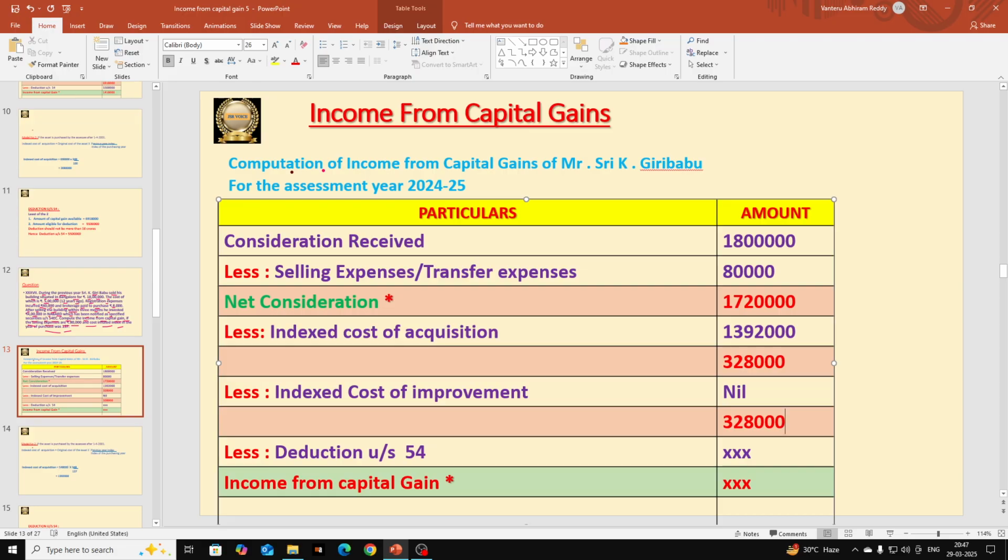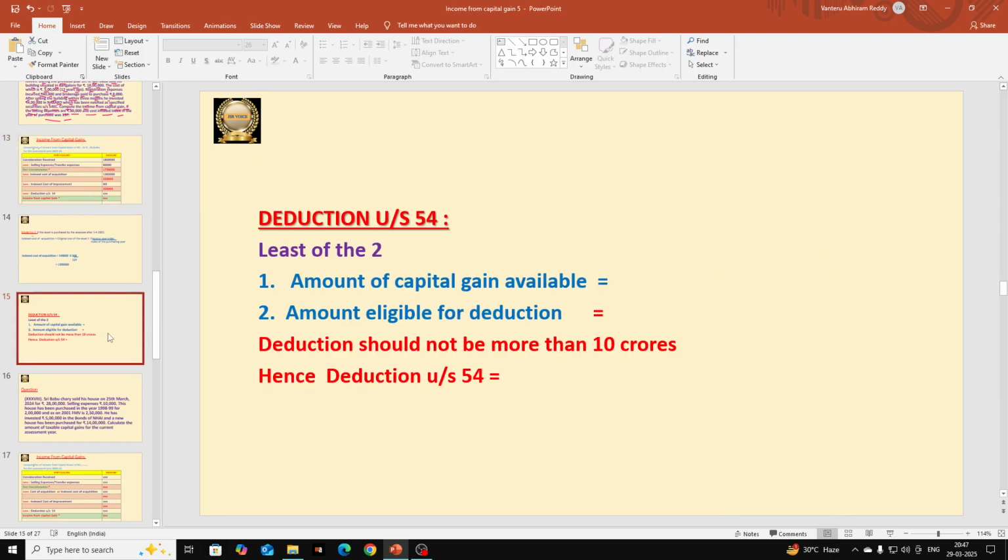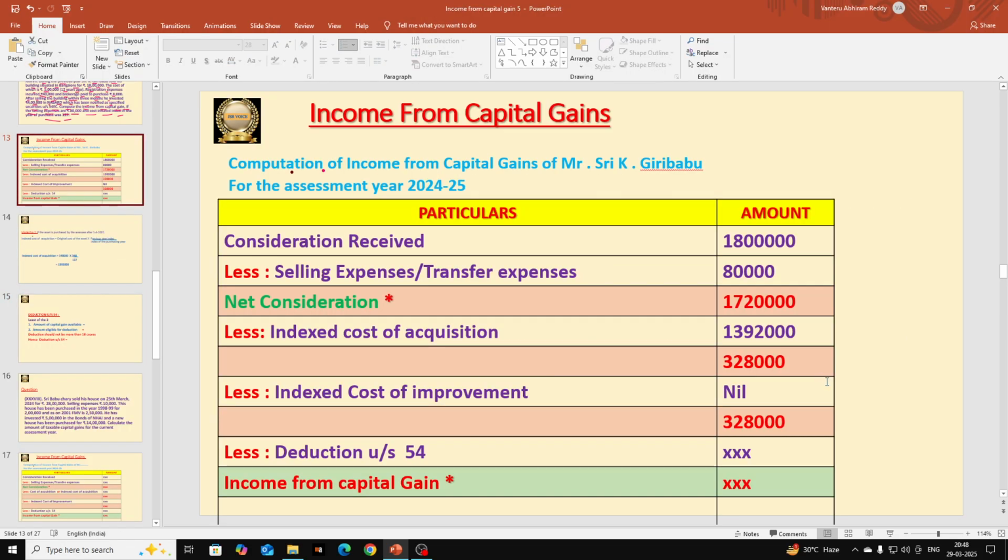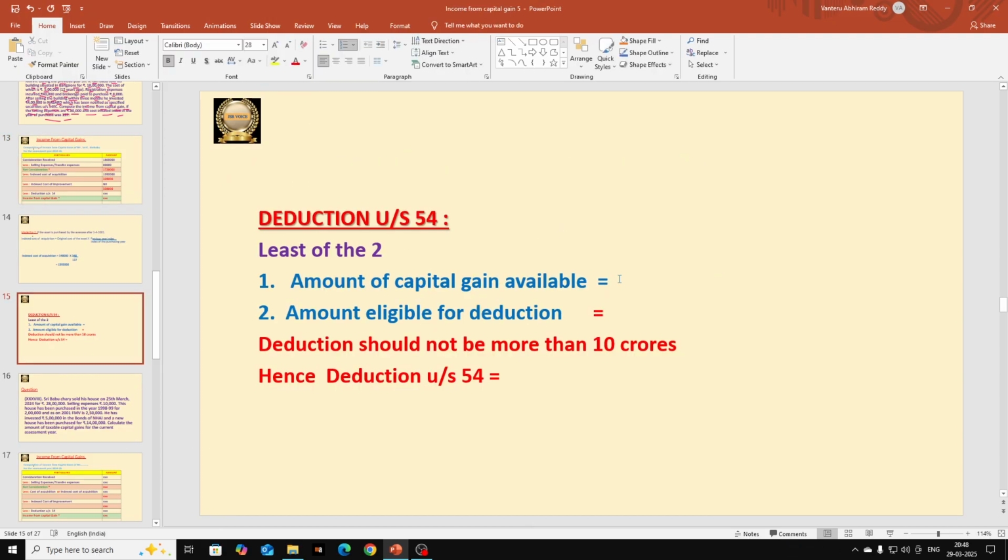Okay. And next, after this, we are going to deduct under section 54. So here he invested 4 lakhs rupees in NABARD notified securities. We can give that as deduction. Okay. But whenever you want to give any deduction, you have to follow some rules. What rules do you have to follow? Deduction under section 54 is the least of the two. First one is the amount of capital gain available. How much capital gain is available now? 3,28,000. Okay. So let me write here. Amount of capital gain available is 3,28,000.